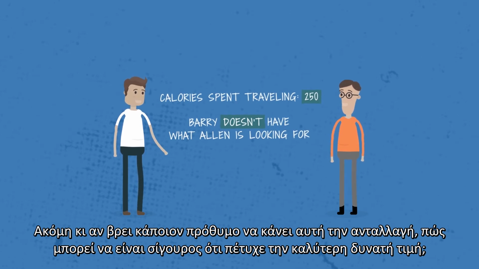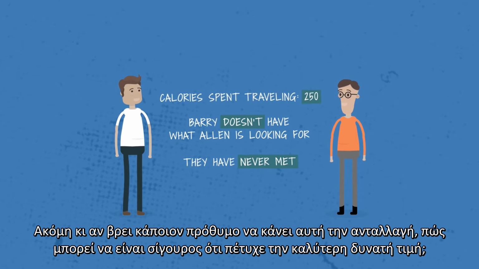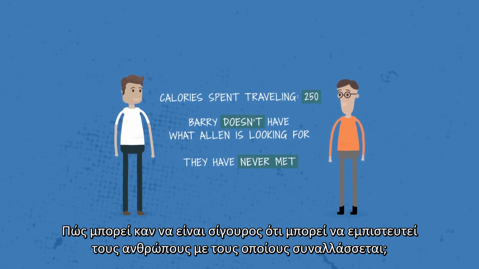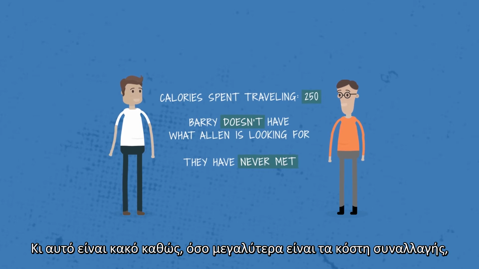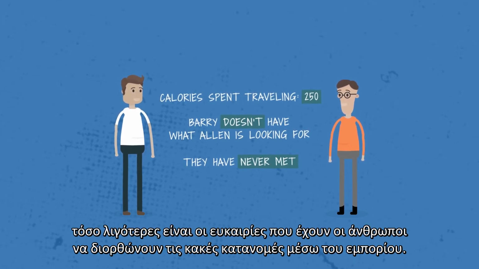And even if he finds someone willing to trade, how can he be sure he's getting the best price he could? How can he be sure he can even trust the people he's trading with? Transactions can create value, but transactions are costly to make. And that's bad news, because the greater the transaction costs are, the fewer opportunities there are for people to correct misallocations through trading with each other.